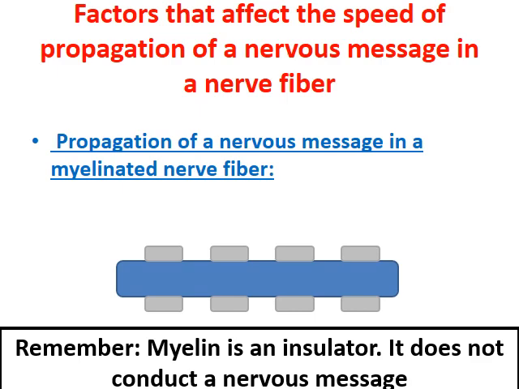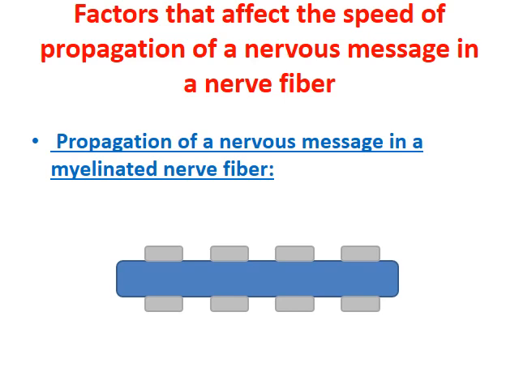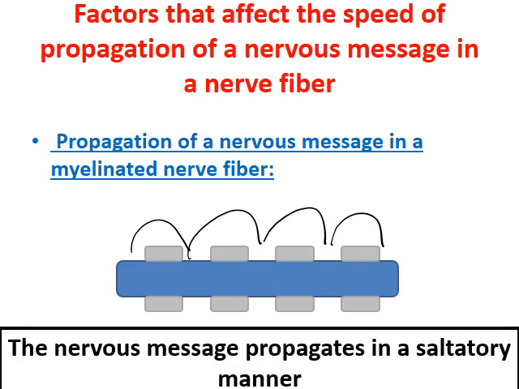It doesn't conduct a nervous message, so you have to jump over it. If you see here, it's jumping: 1, 2, 3, 4. This is called a saltatory movement or saltatory manner. The message propagates in a saltatory movement, so it's going to be faster.